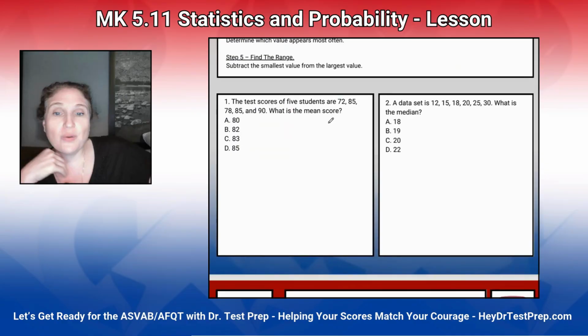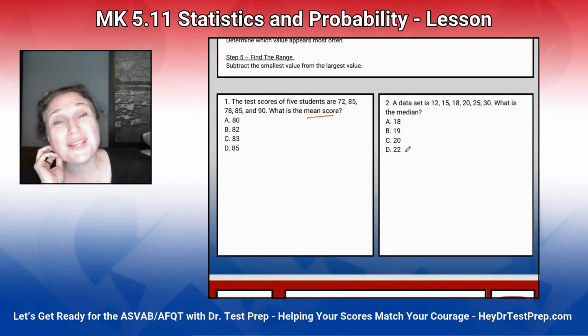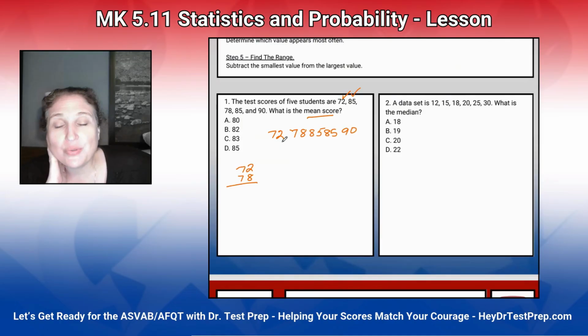So here it just wants the mean, okay? But because I'm a teacher, we're going to do all of it. So we're going to set these up least to greatest. So I've got 72, 85. I like my students to put check marks. 78, 85 again, and then 90. Now, it probably would be better to do straight lines like this, but I like to have us do it this way because we're used to reading numbers in a line.